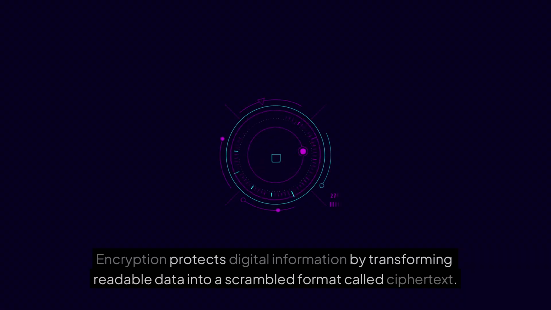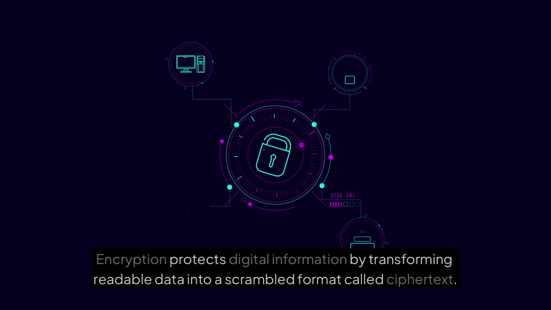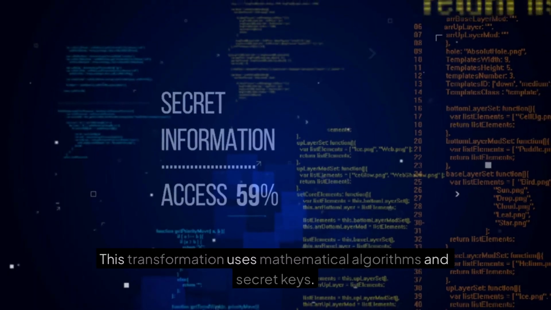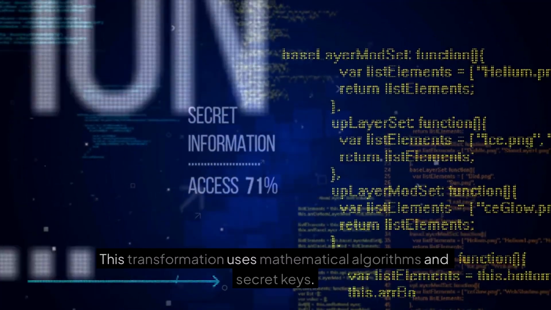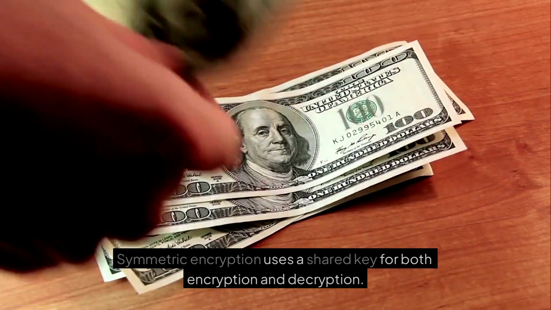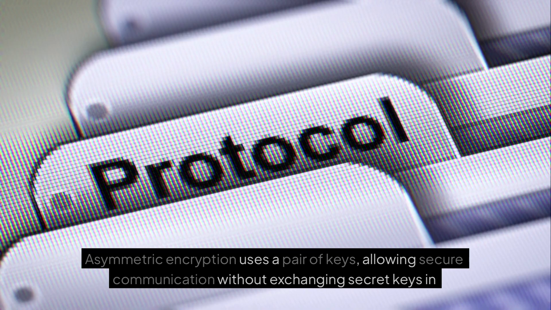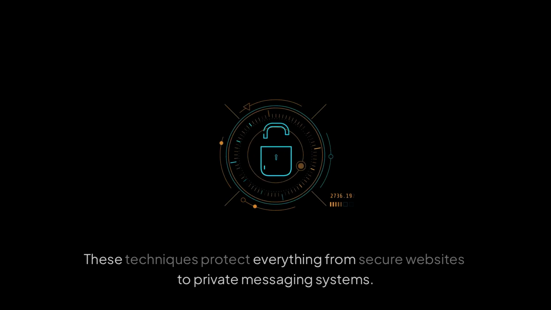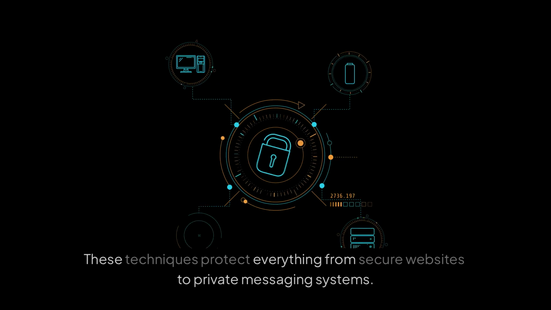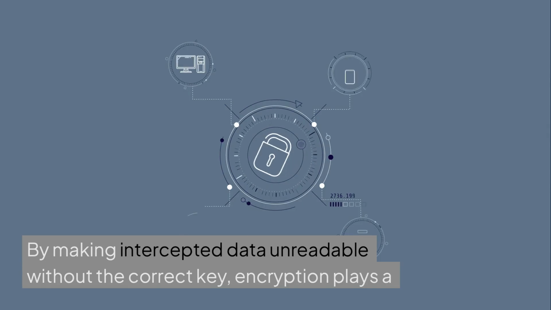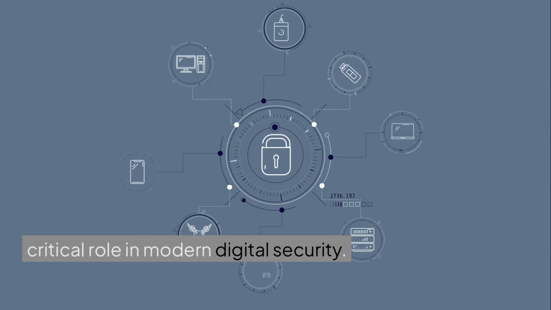To wrap up, encryption protects digital information by transforming readable data into a scrambled format called ciphertext. This transformation uses mathematical algorithms and secret keys. Symmetric encryption uses a shared key for both encryption and decryption. Asymmetric encryption uses a pair of keys, allowing secure communication without exchanging secret keys in advance. These techniques protect everything from secure websites to private messaging systems. By making intercepted data unreadable without the correct key, encryption plays a critical role in modern digital security.